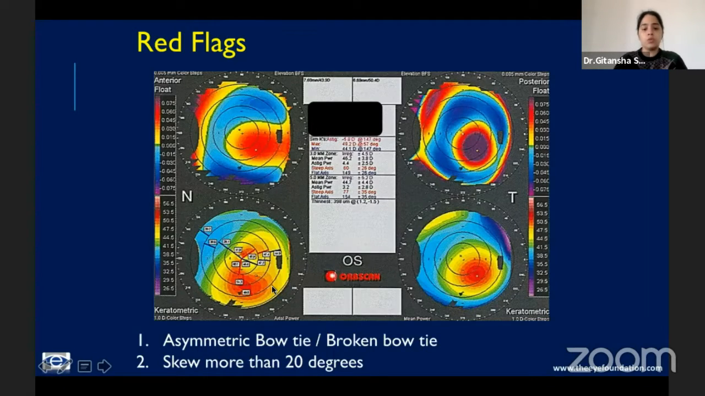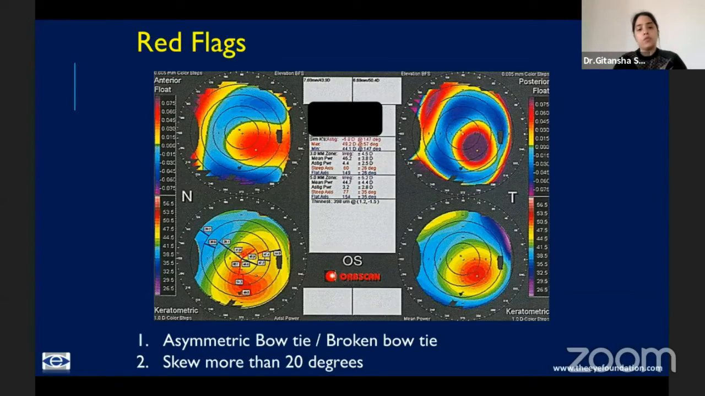The first thing that you look for is an asymmetric bow tie. So this is on the curvature map. You basically see this is a bow tie and it looks skewed or asymmetric. This is because there is an irregular astigmatism in the case of ectasia.